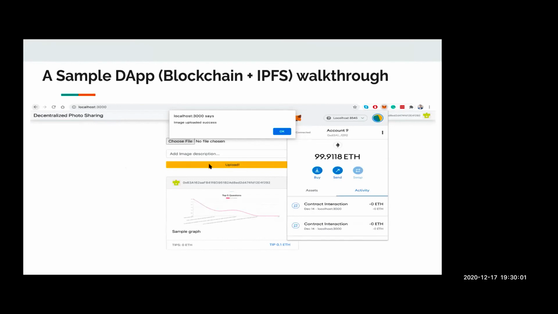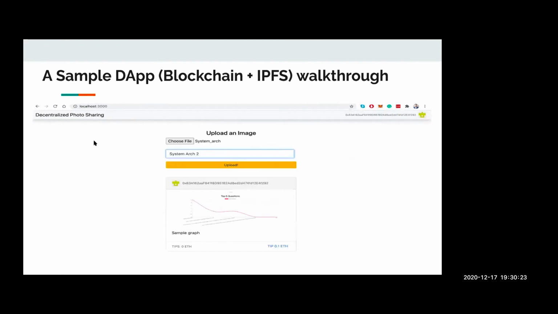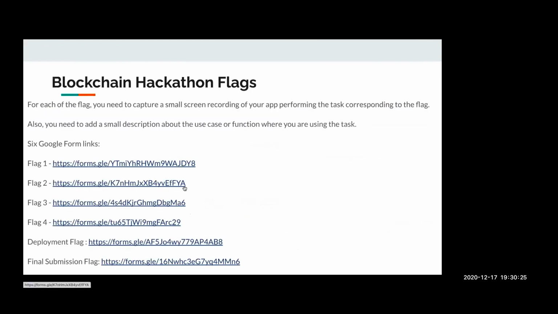In the description part, I would write that once my image is uploaded to the blockchain, I get a notification event from the blockchain, and this is my event. Once I get the event, I show the alert or notification on the web app side. So the fourth flag is completed.